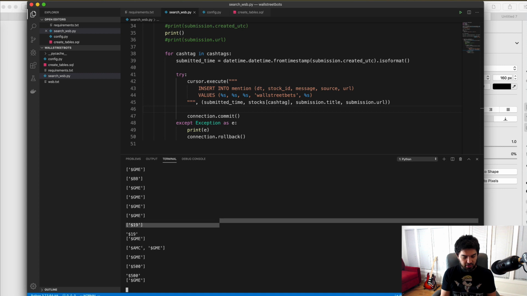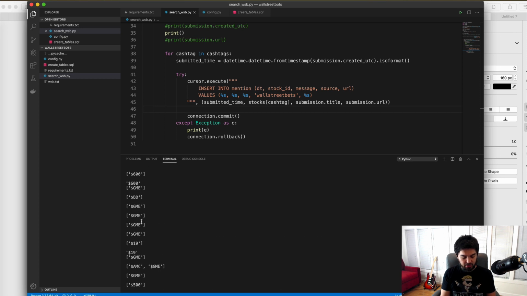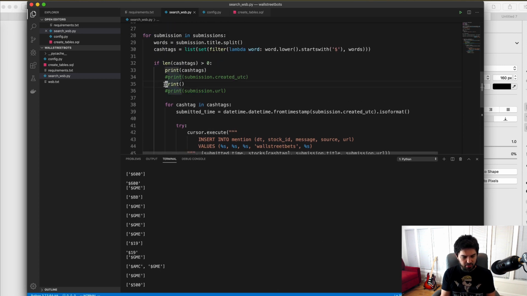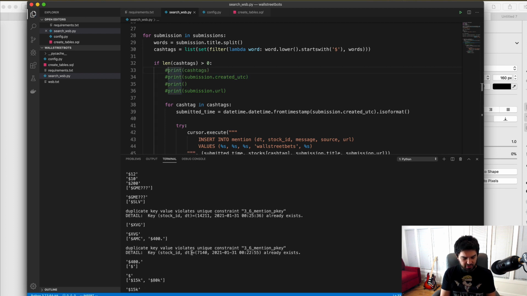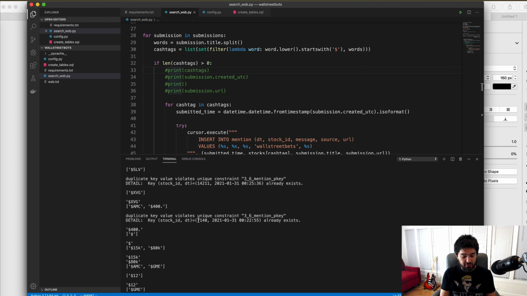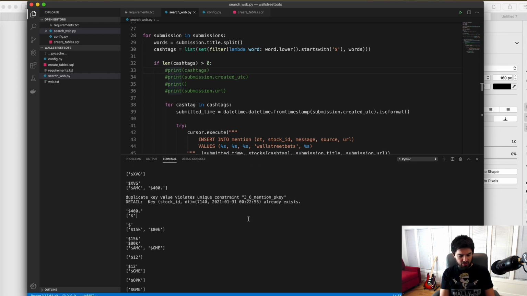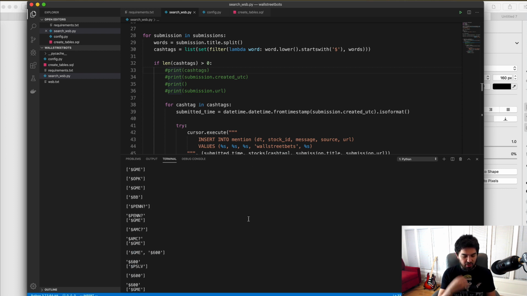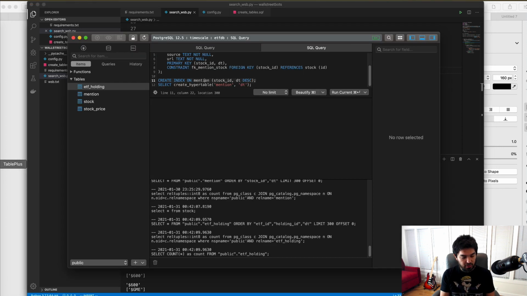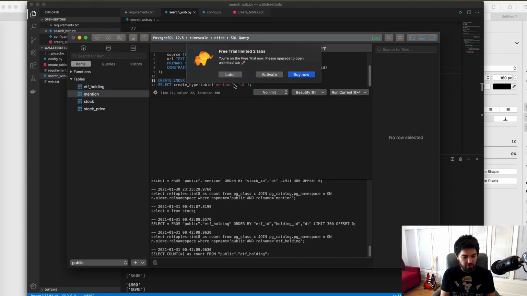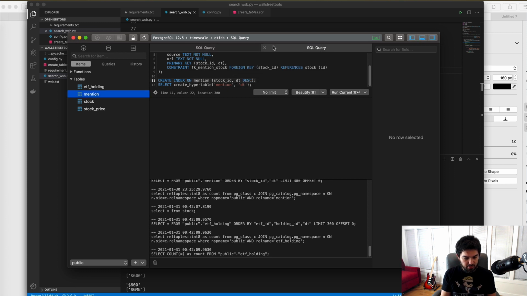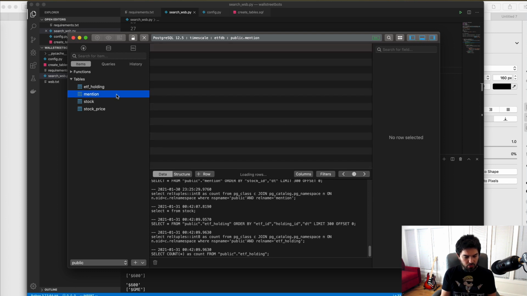Okay, and you see how I did catch some exceptions, but also looks like I'm still printing out some data. But it's getting through, and then you'll see an exception every once in a while with a duplicate key. And so there are cases when a stock got mentioned multiple times, I guess in the same second. So there are some duplicates in here. But if I go ahead and let this run through for a little bit, we end up with a table here that's populated. Okay, so I'm going to browse this guy, and let's see what it looks like.